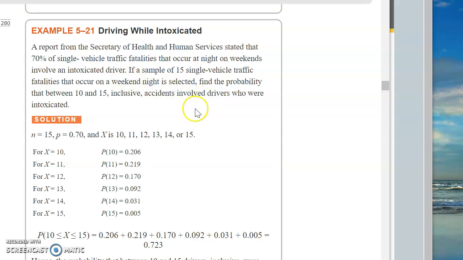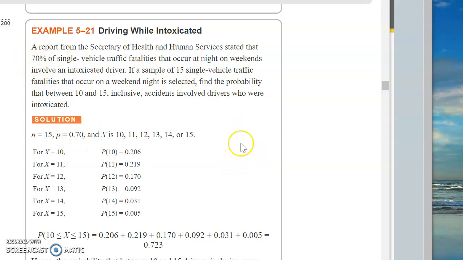If you have a sample of 15, so n is 15, find the probability that between 10 and 15 inclusive, accidents involved drivers who were intoxicated. Okay, so n is 15. The probability of them being intoxicated, the probability of a success, is 70%. There it is. That came from our given.